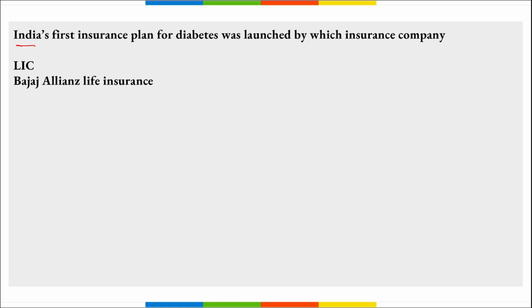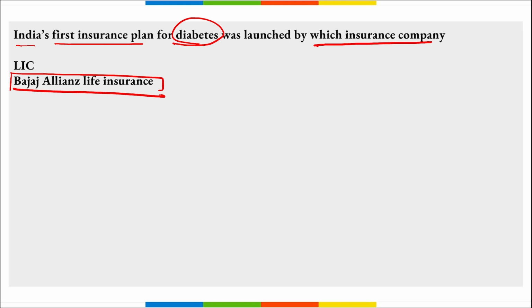Next, India's first life insurance plan for diabetic patients was launched by which insurance company? It is your Bajaj Allianz Life Insurance, right? This is the organization that launched India's first insurance plan for diabetic patients, right? Important, remember the name. This is for type 2 and pre-diabetic individuals. This insurance plan, India's first, was launched by Bajaj Allianz Life Insurance.